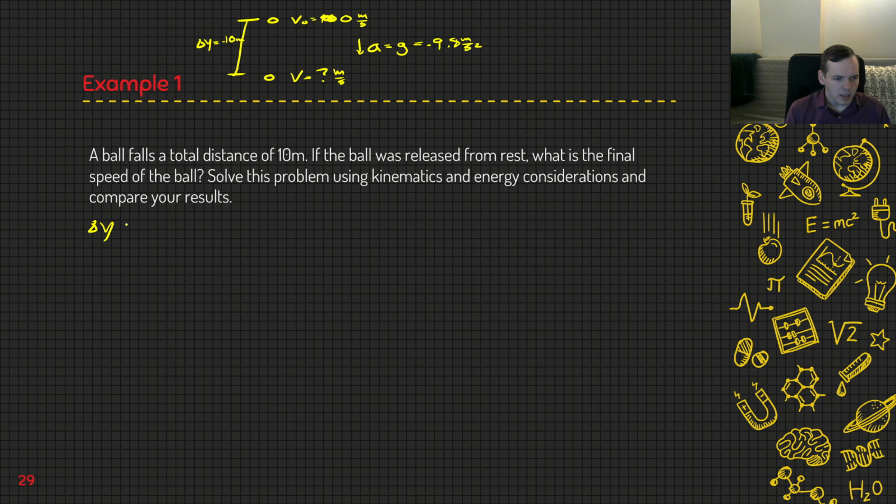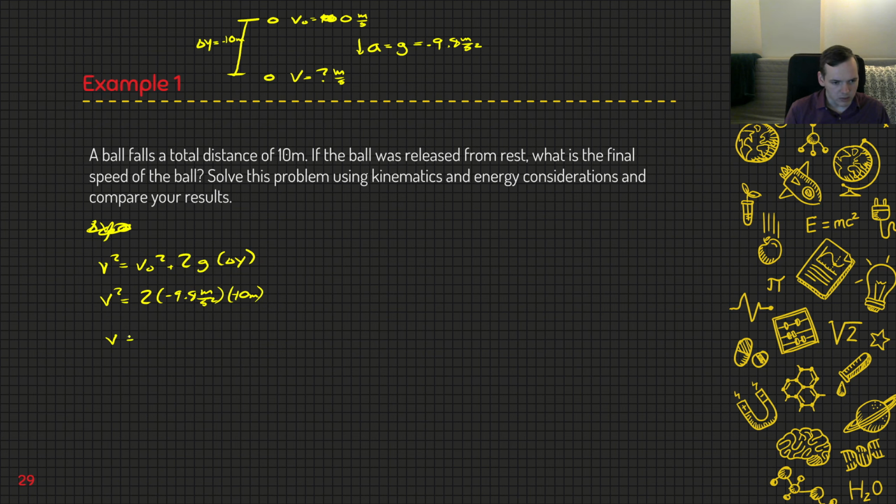Yeah, so delta y. Traditionally in kinematics, we're going to use v squared is equal to v naught squared plus 2g delta y. So v squared is equal to 2 times negative 9.8 meters per second squared times negative 10 meters.